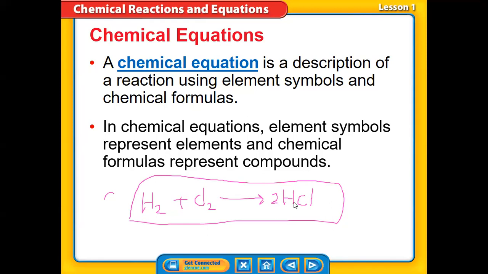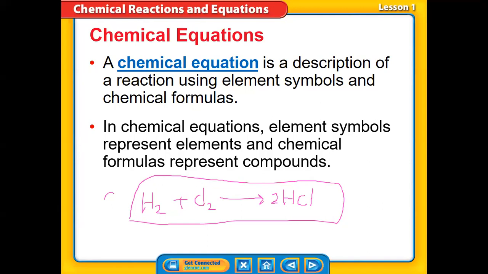So the chemical equation represents, or describes, a chemical reaction. Simply, I could know that hydrogen reacts with chlorine to produce hydrogen chloride. So it's very important to know what a chemical equation is. If I ask you, what could you observe in a chemical equation? What can you find here?